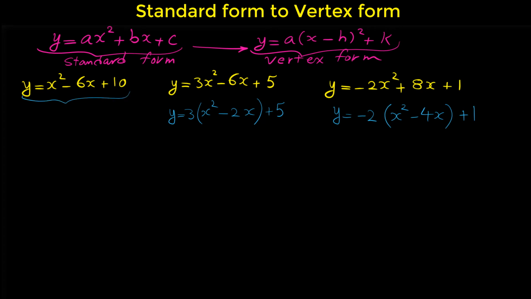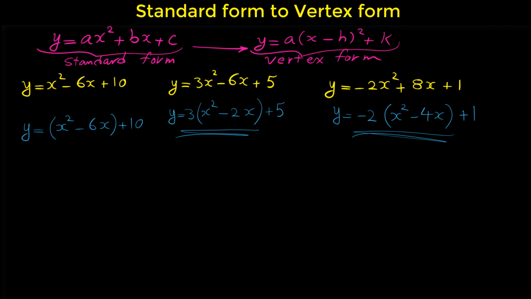To make our first example similar to these 2 other equations, I prefer to put a bracket around x squared minus 6x. I just put a bracket here to make it similar to our other equations. The next step, after we factor the coefficient of x squared, is to add a number to these brackets to make them a complete square.